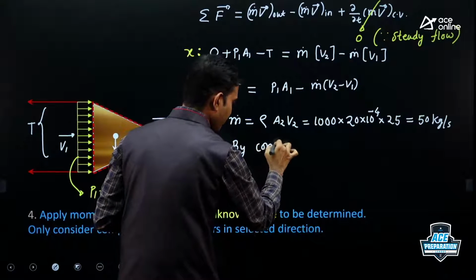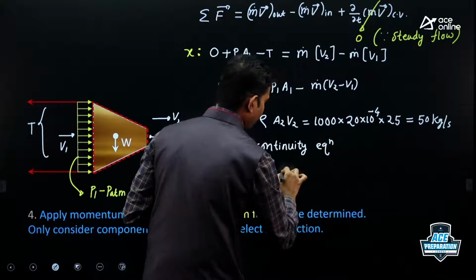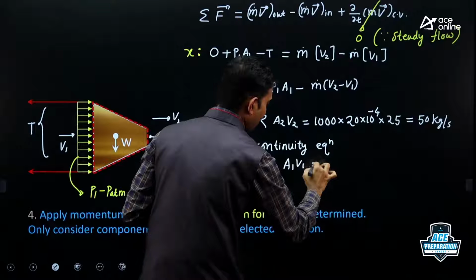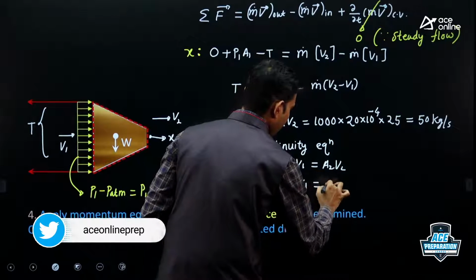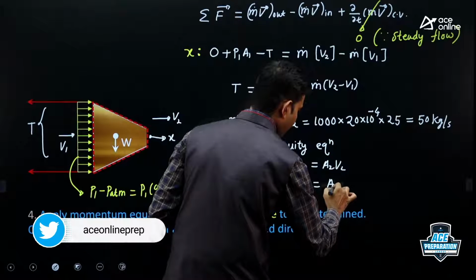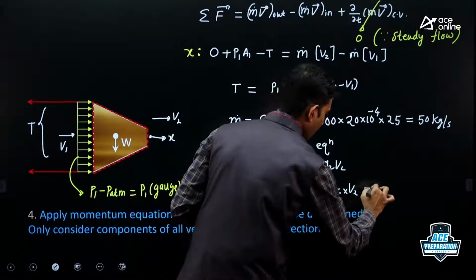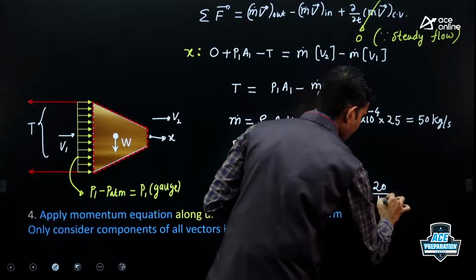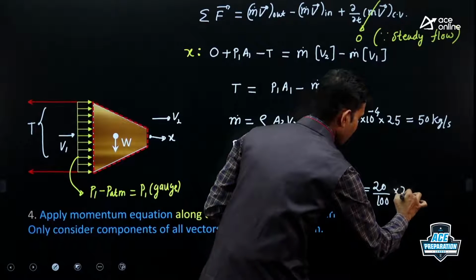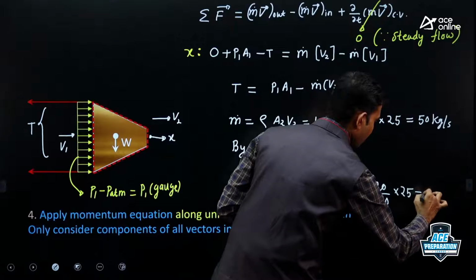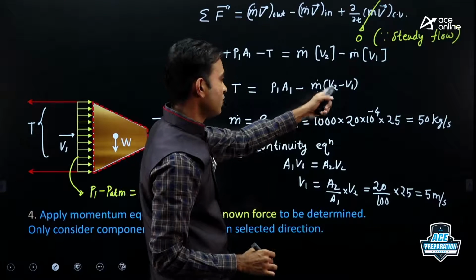So by continuity equation, A1 V1 is equal to A2 V2. So V1 will be A2 divided by A1 into V2. A2 is 20, A1 is 100 centimeter square. Both I am writing in centimeter square, into 25. So you will get 5 meter per second. So we found V1 and m dot.